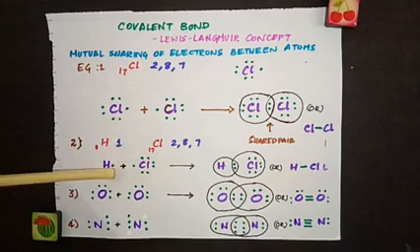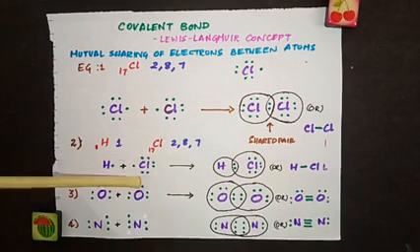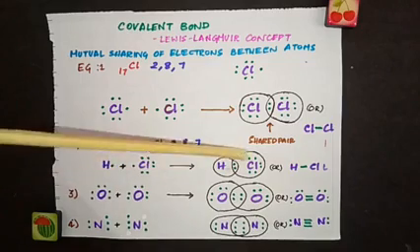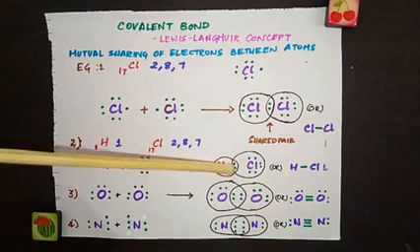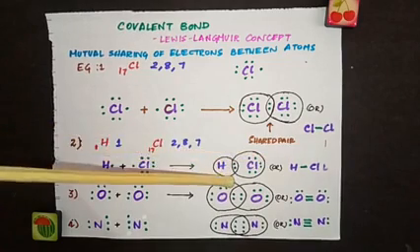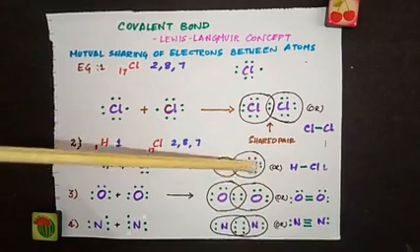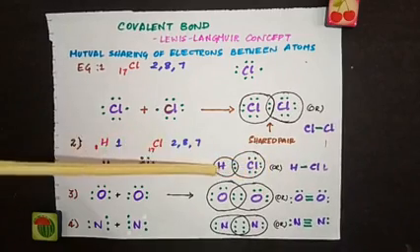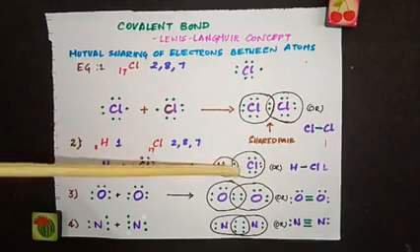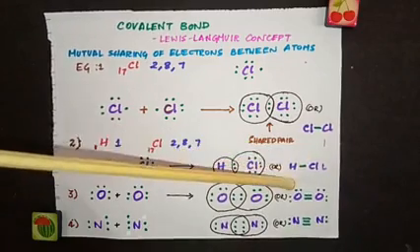Hydrogen has 1 valence electron, chlorine has 7 valence electrons, so they both are sharing. The shared electron is written in the overlapped portion. Out of these 2 electrons, 1 from hydrogen, 1 from chlorine. Now see, for hydrogen we have 2 electrons, and for chlorine 1, 2, 3, 4, 5, 6, 7, 8. So between hydrogen and chlorine, 1 pair of electrons is shared, so you put 1 bond, H-Cl.